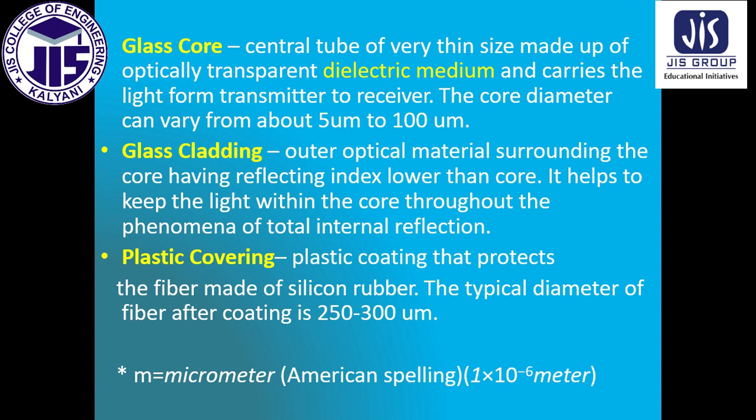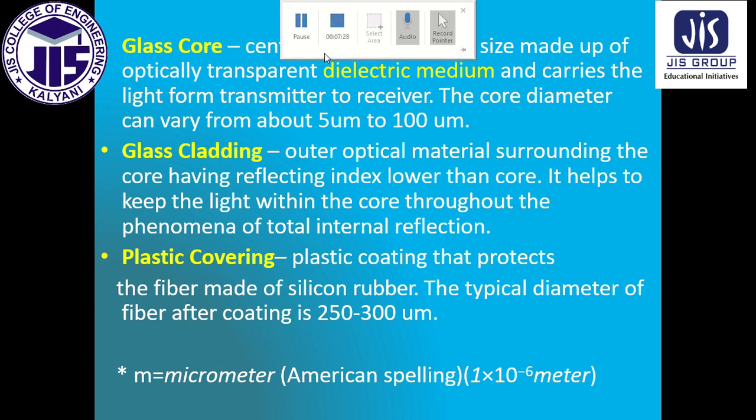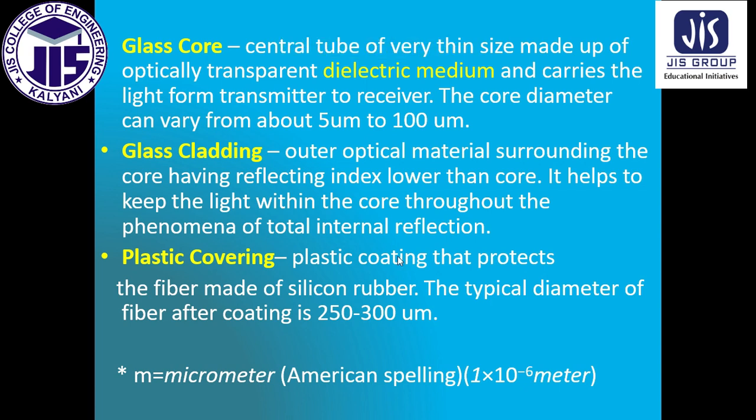Lastly, the plastic covering. It is the plastic coating that protects the fiber, made of silicon rubber, and the typical diameter of the fiber coating is 200 to 300 micrometer. So the total diameter of the full optical fiber is very thin, which we can understand from the diameter range of the core, cladding and plastic covering.